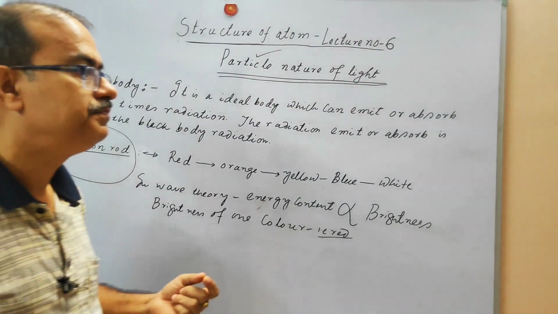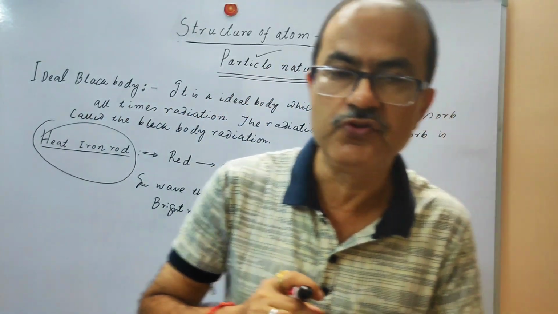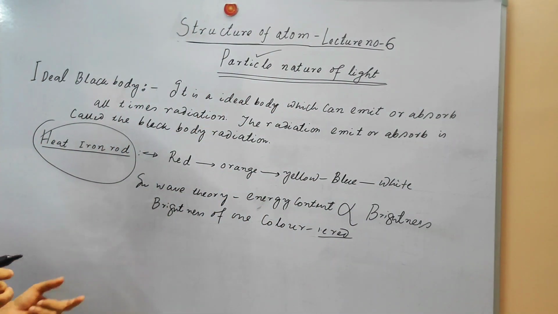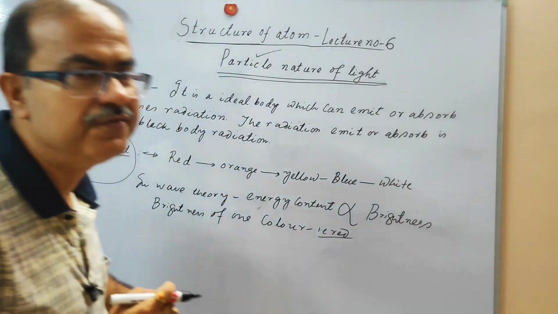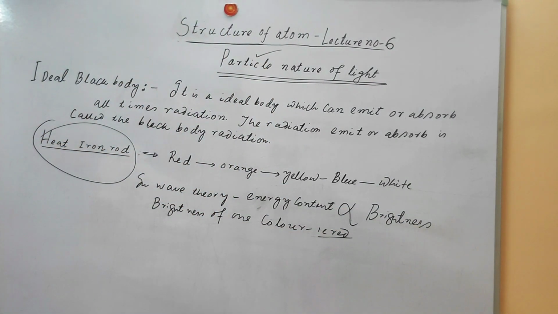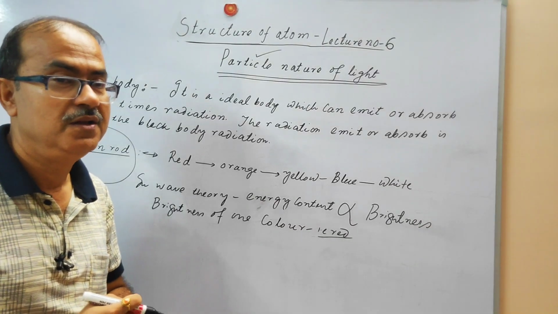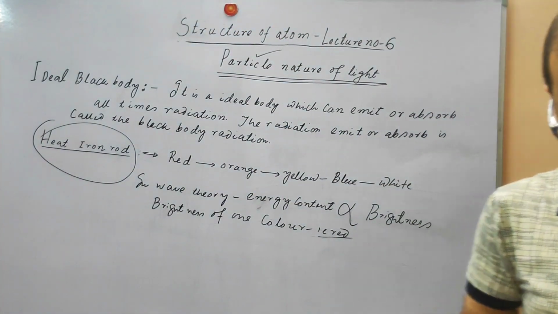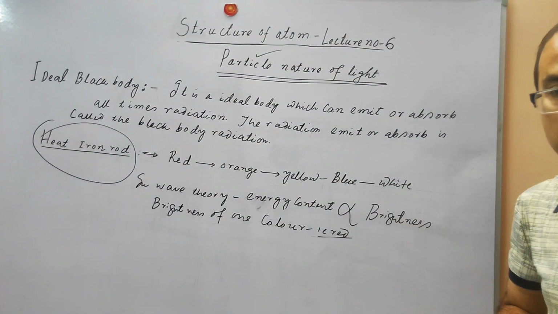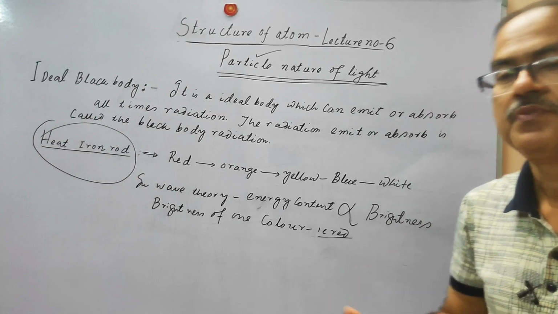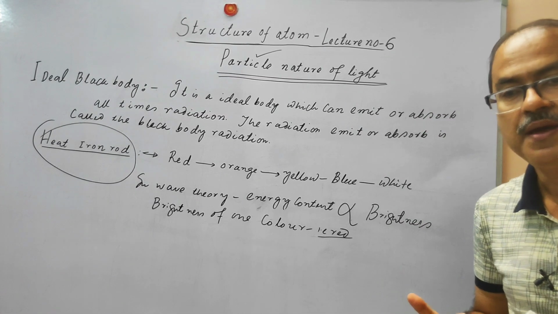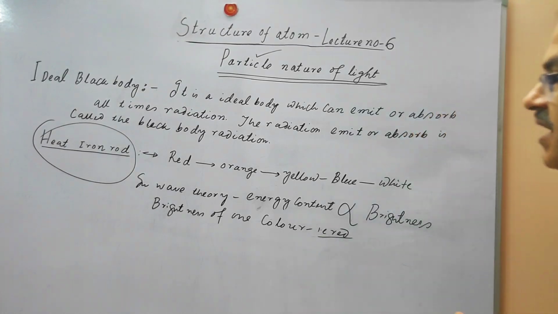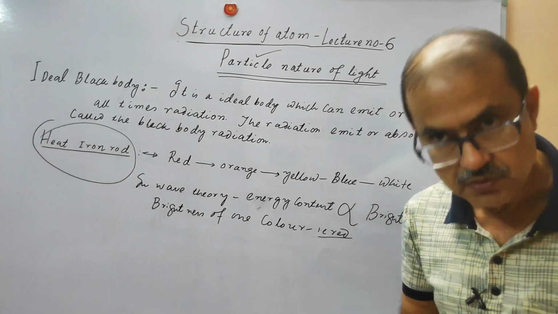Initially this is a dull red, then it will be a bright red, and so on. In that fashion, if it is wave theory, this type of defined radiation you will not be able to find. So wave theory is not able to explain this phenomenon, that when we heat the iron rod, or a black body, its color changes with time, and it is a function of temperature. As the temperature is increasing, the frequency of the radiation is also increasing.